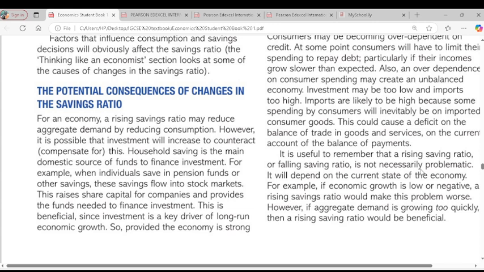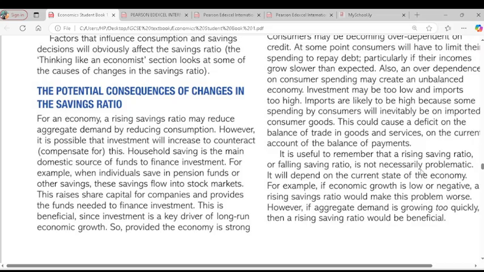So the more households save within the economy, the more investment funds are available, because investors will have more money to spend on investment. So saving more, which reduces aggregate demand, may be compensated by increasing investment within the economy. Do you get the point?